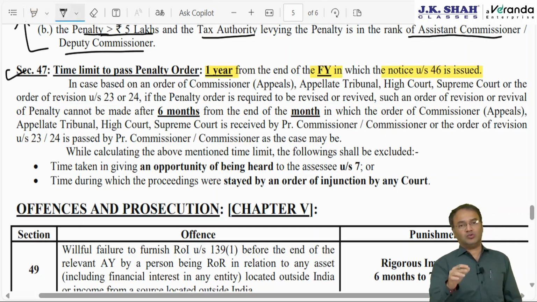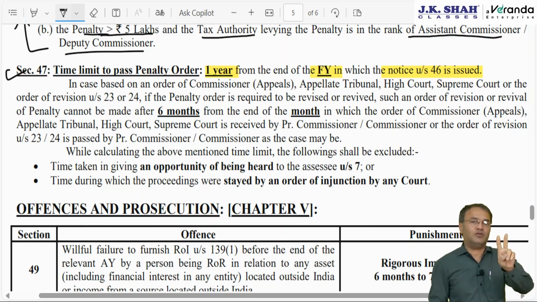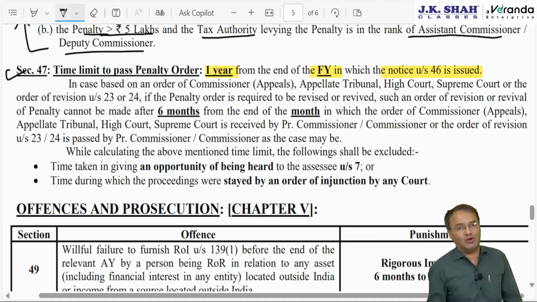Show cause notice has to be issued for section 41 during the course of proceeding. Section 45 lasts within 3 years from the end of the financial year. For remaining sections there is no clarification. Therefore, for remaining sections, section 42 and 43 and even 44, penalty notice can be issued anytime.